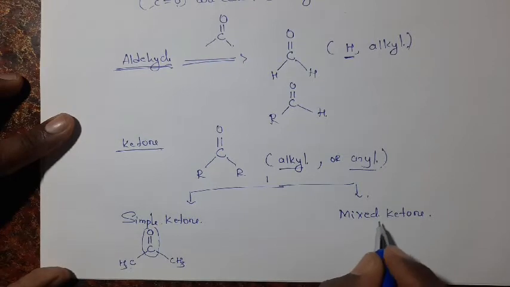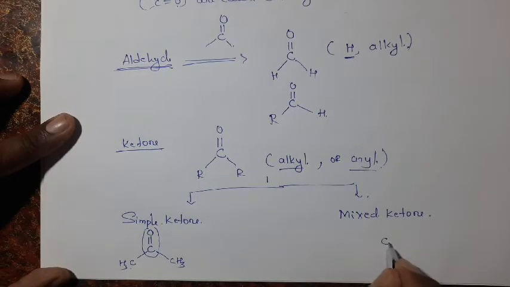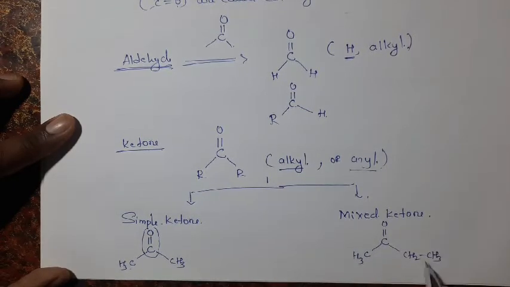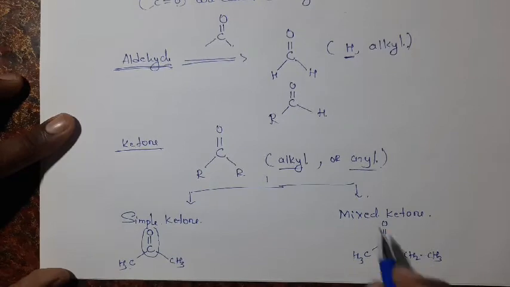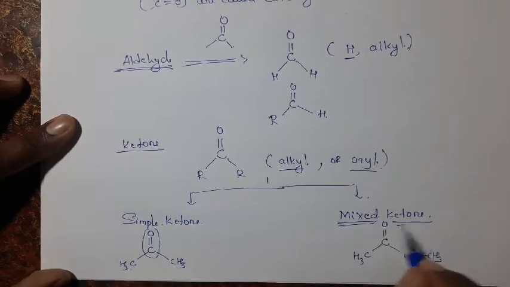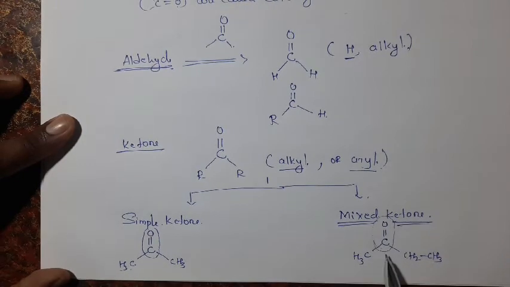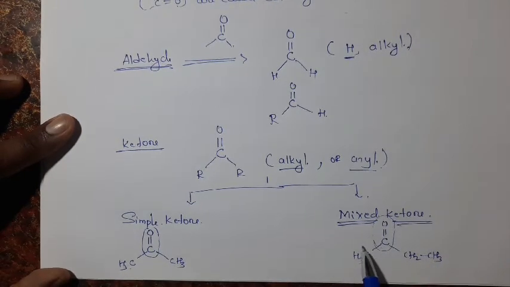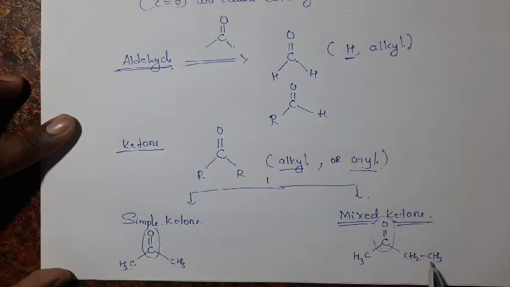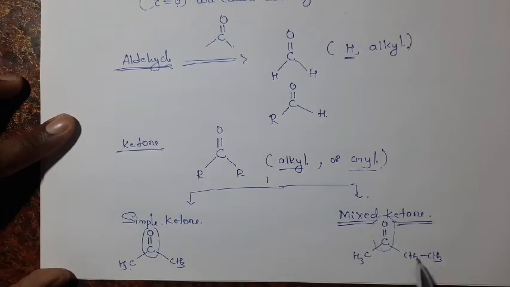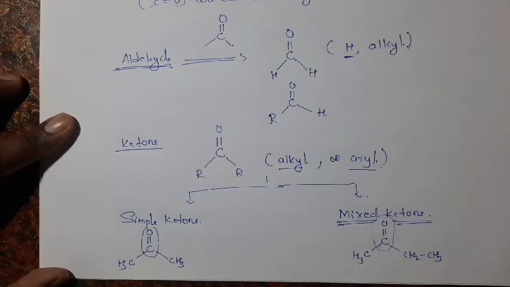And in a mixed ketone, this is our carbonyl group, and both valencies are occupied by different alkyl or aryl groups. In this mixed ketone, one valency is occupied by a methyl group and the other by an ethyl group, then it is called a mixed ketone.